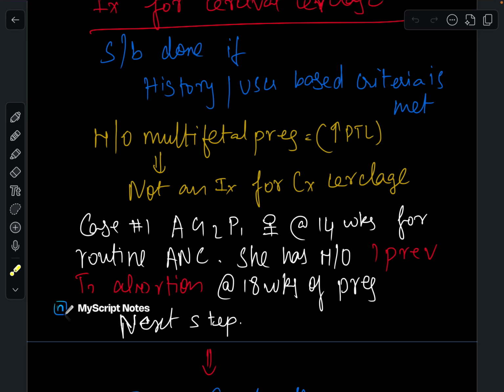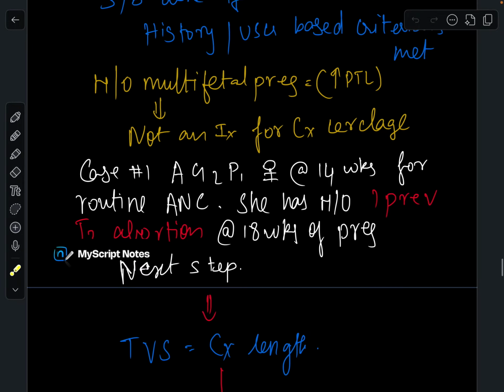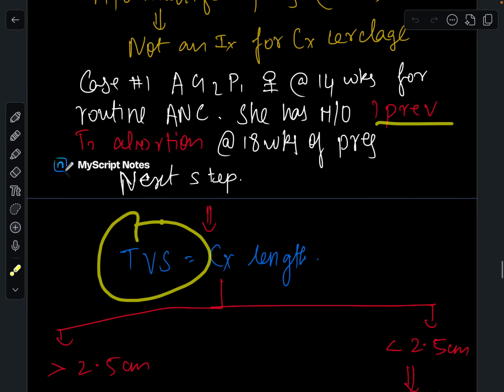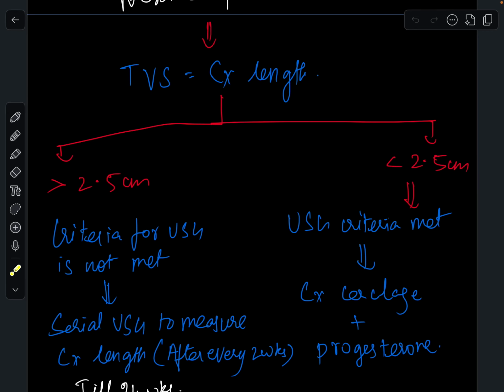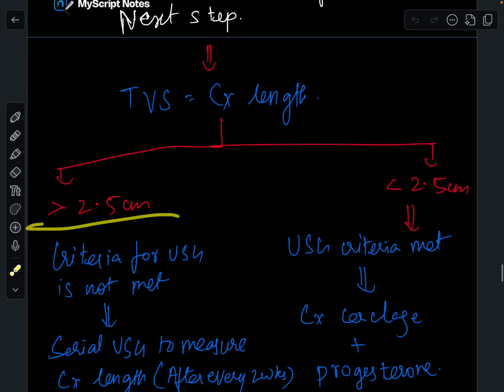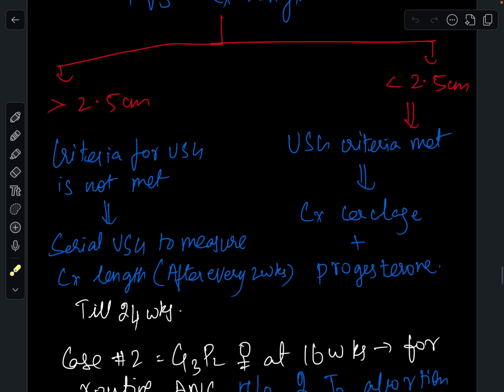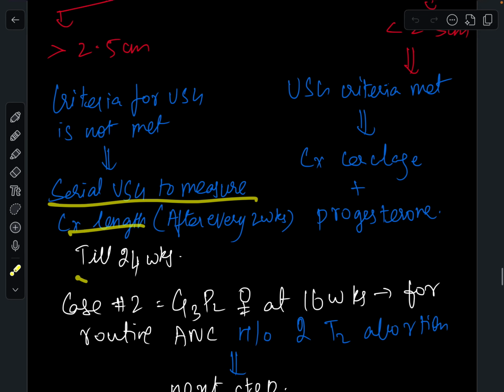Coming to a case: a G2P1 pregnant female at 14 weeks for routine antenatal checkup. She has a history of one previous T2 abortion at 18 weeks of pregnancy. Then you have to do TVS. If it is less than 2.5 centimeters, USG criteria is met, so you will be moving on with treatment. If it is greater than 2.5 centimeters, then you will be doing serial USG to measure cervical length till 24 weeks, every 2 weeks.